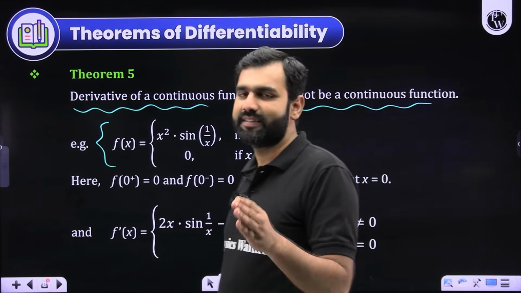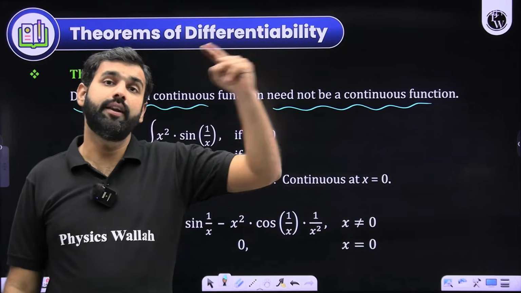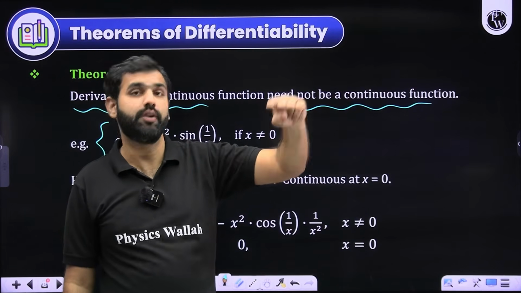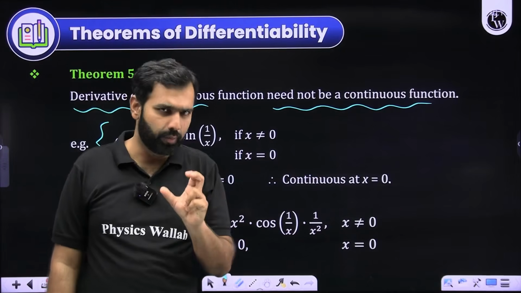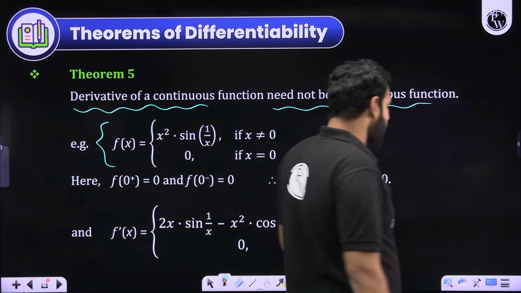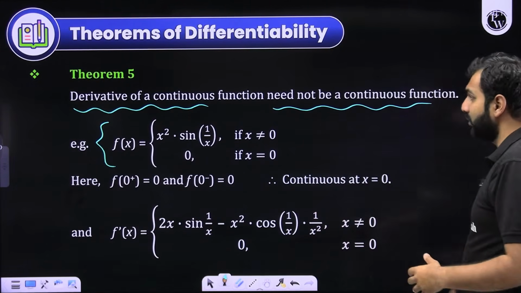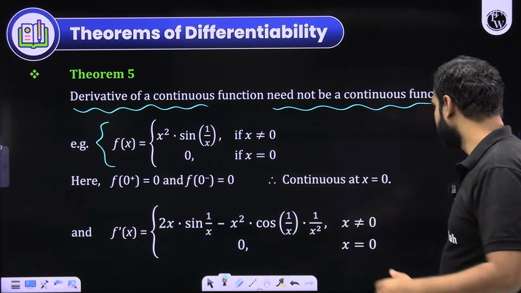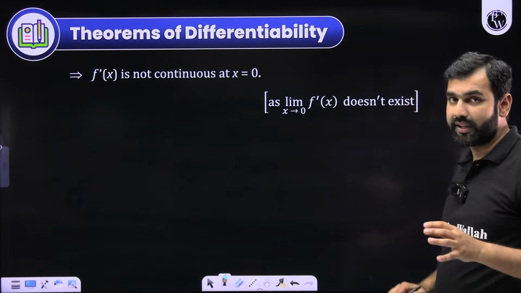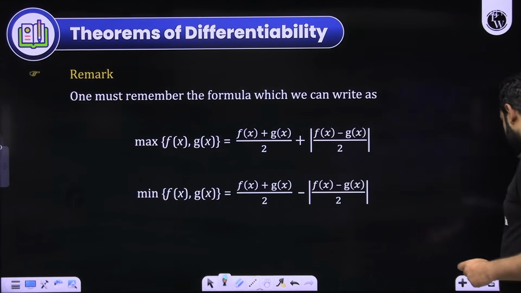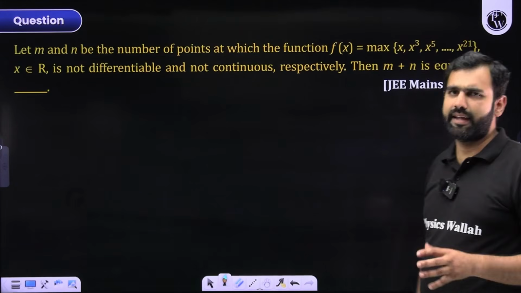It is not necessary that the derivative of a continuous function will be continuous. It could be, it could not be. You need to verify it. I hope you'll remember this as a fact. Although there are facts, there are also some assumptions, so I'm clarifying these assumptions too, because in case you are assuming it like this, do take care of it. After this, let us move towards the next part, where the question is there.